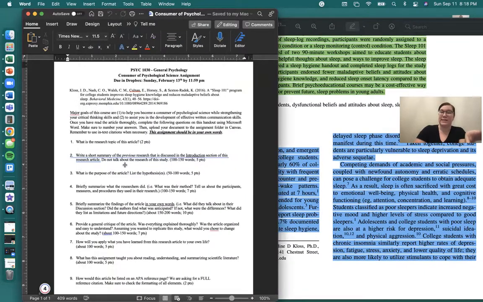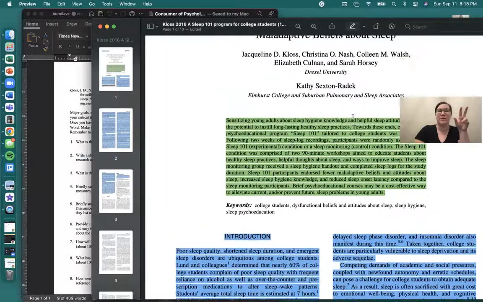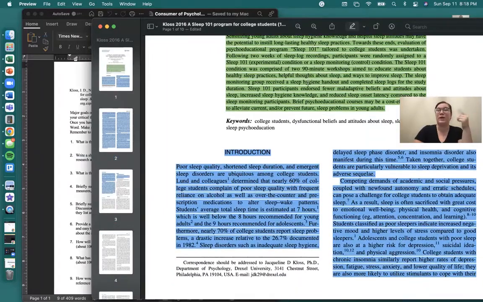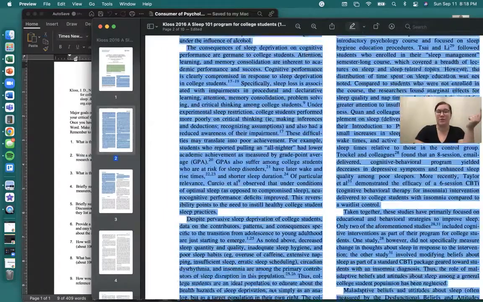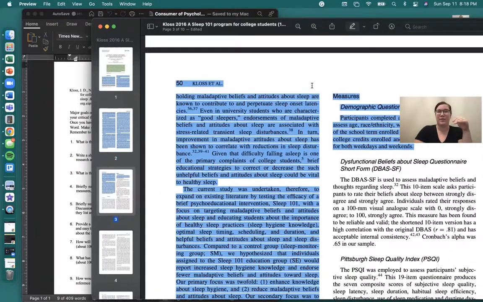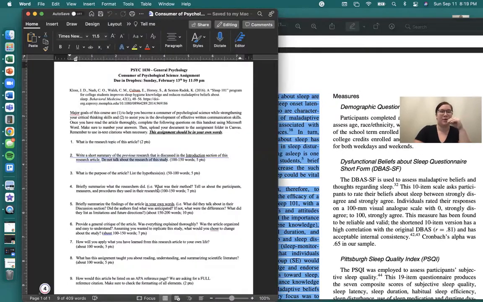You are going to summarize it here, and you're going to give me 100 to 150 words. This question does have a word count. I will take off if you do not meet word count. So make sure you're paying attention to that. You're using your own words. You're not talking about this study. You're not talking about the Sleep 101 study. You're talking about the previous research that they talked about in the introduction. So all those spaces I have highlighted is what you're going to pull that question from.